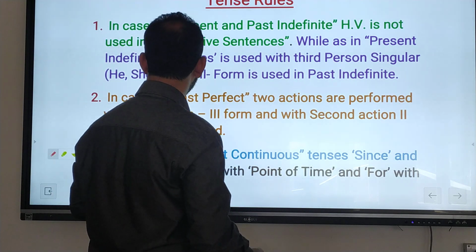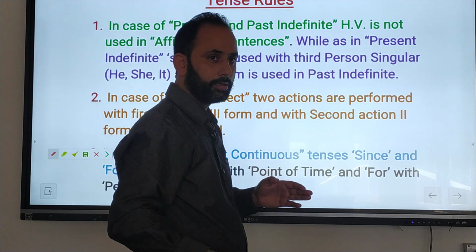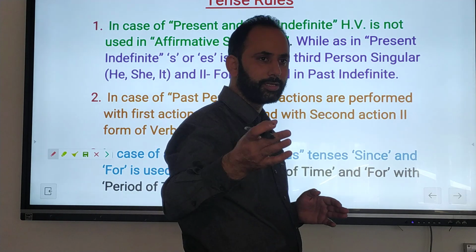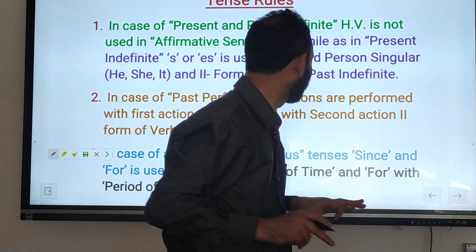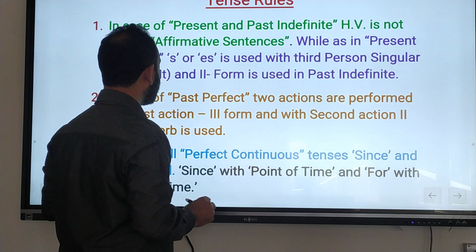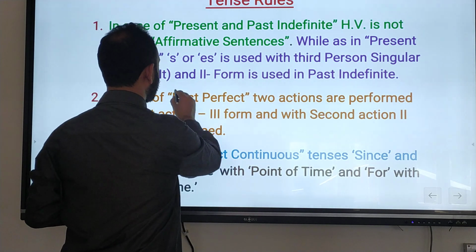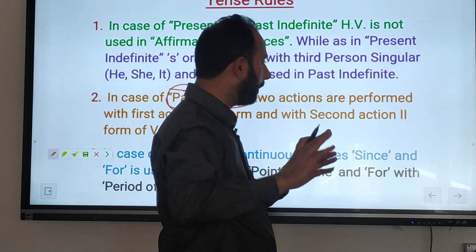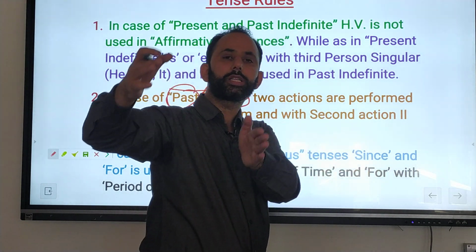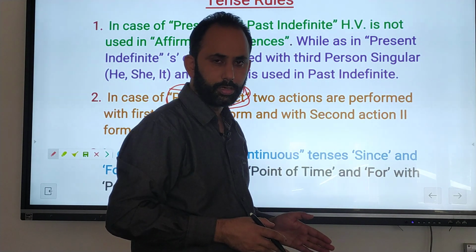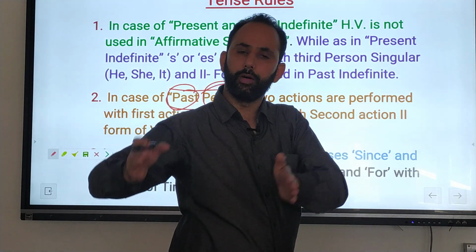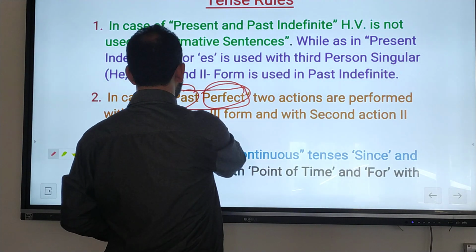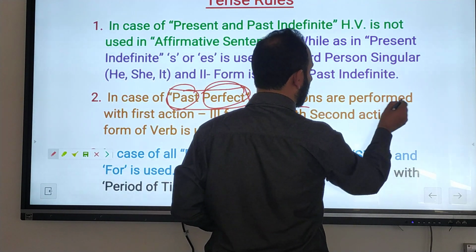And you have to remember that, in case of, this is rule number second, I think that, any doubt in rule number first? Is it clear? Okay. Rule number second, in case of past perfect, it is also called double past, because two works are done in the past. First one work, then another work. That is, in case of past perfect, two actions are performed.